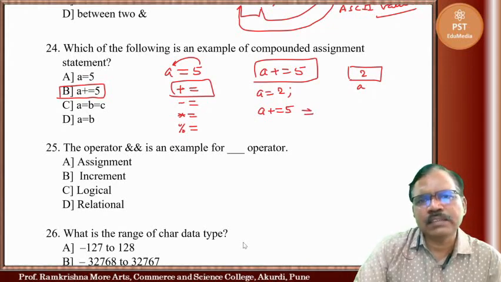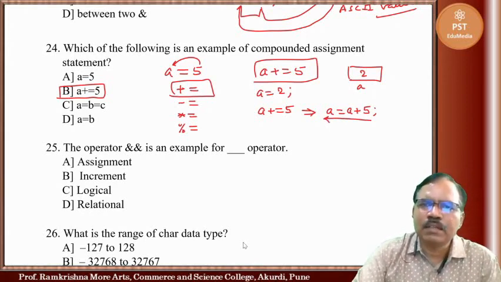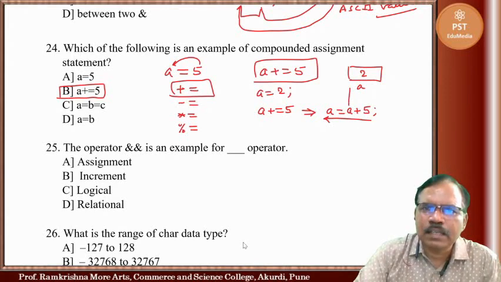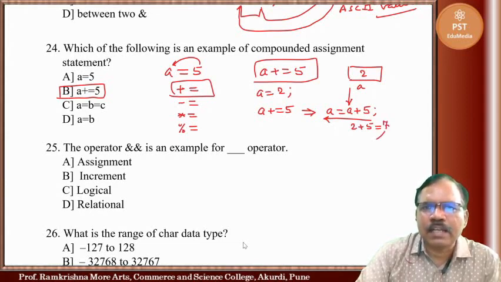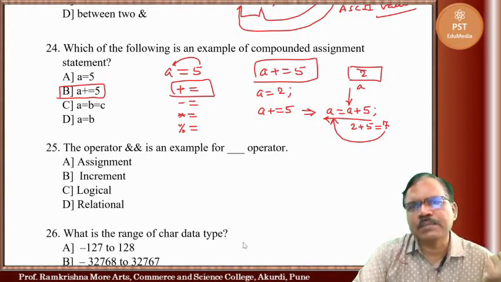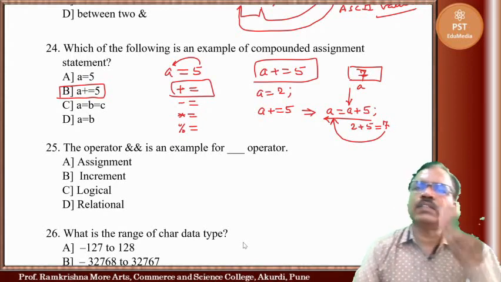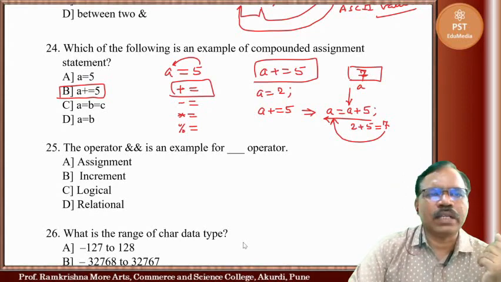The meaning is a equal to a plus 5, and we know expression is evaluated from right to left. So 2 plus 5 becomes 7, then 7 is assigned to a, so the value of a becomes 7, and that is stored at the memory location.